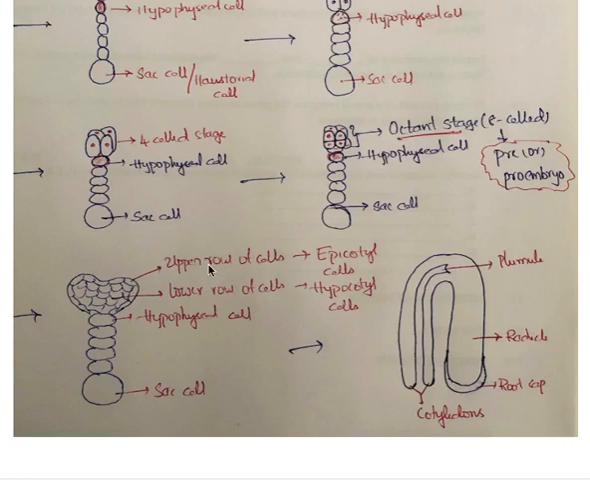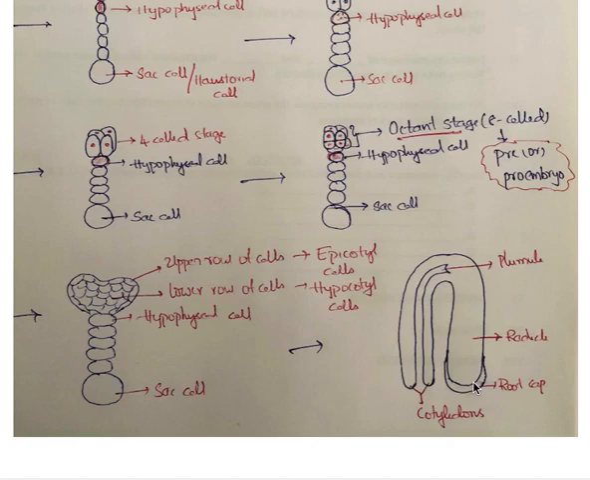The upper row of the cells is called epicotyle cells, and the inner row of the cells is called hypocotyle cells. And after this, the embryo converts into this: this is the plumule, and these two are cotyledons, and this is the radicle, and this is the root cap. So this is a diagram.